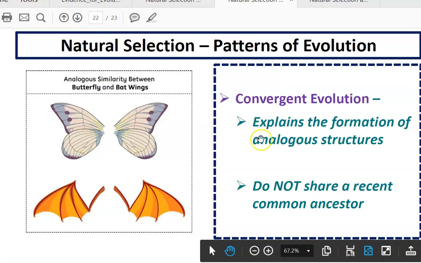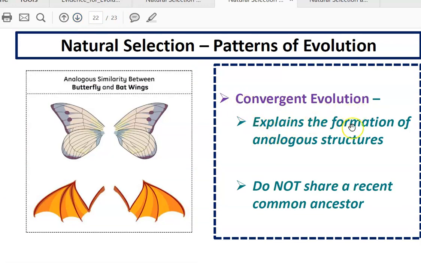Convergent evolution explains the formation of analogous structures, which we talked about in a previous video. Analogous structures are structures that have similar functions, but they don't have similar anatomy. These organisms don't have a recent common ancestor and are not closely related, but they do have similar structures because they live in similar environments or need to do the same thing. They both fly, so they both have wings, but they are not closely related.